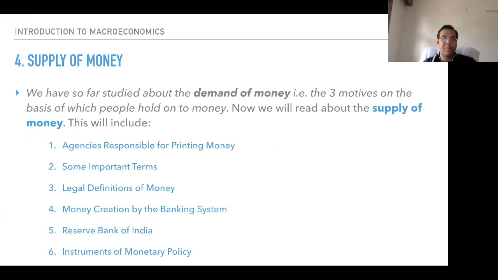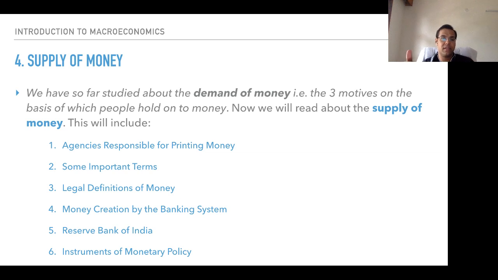Supply of money. So demand for money is such that you are demanding money because of these motives, the transaction motive and the other motives, the three motives on the basis of which people hold on to money. Now we read about the supply of money.